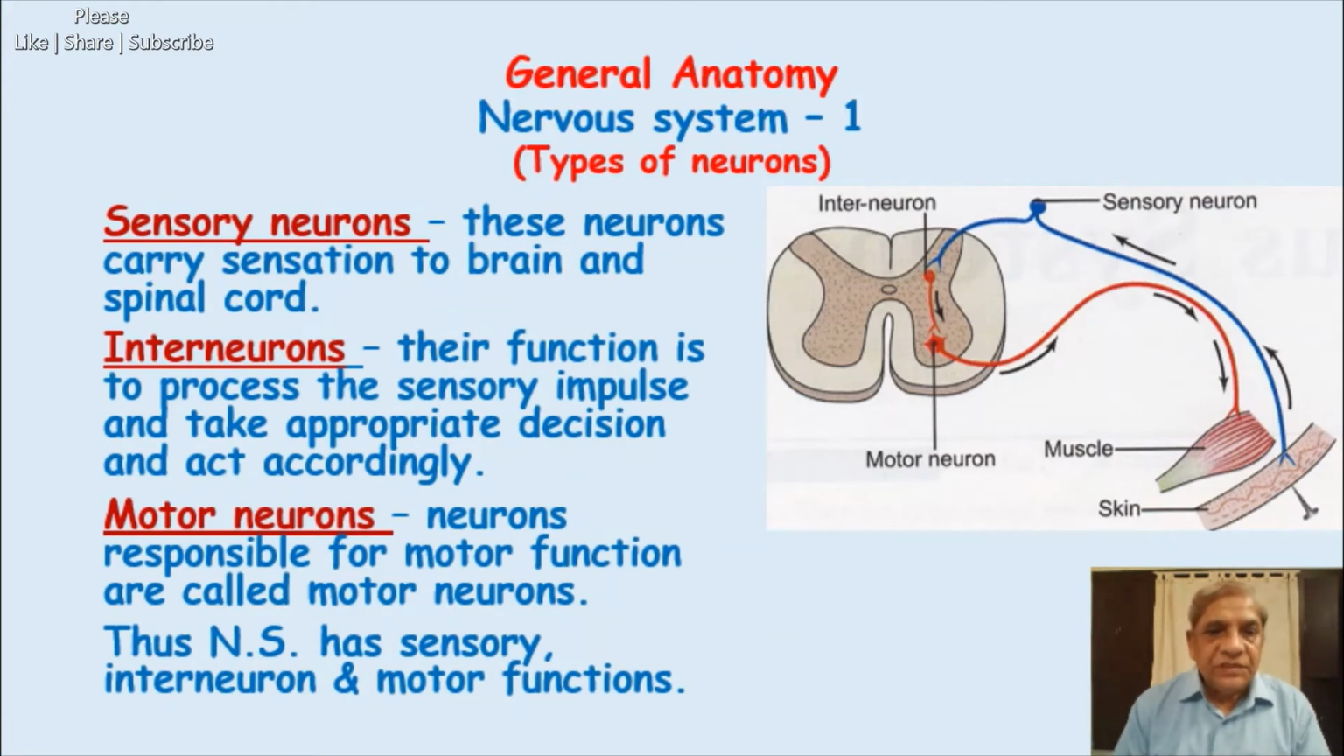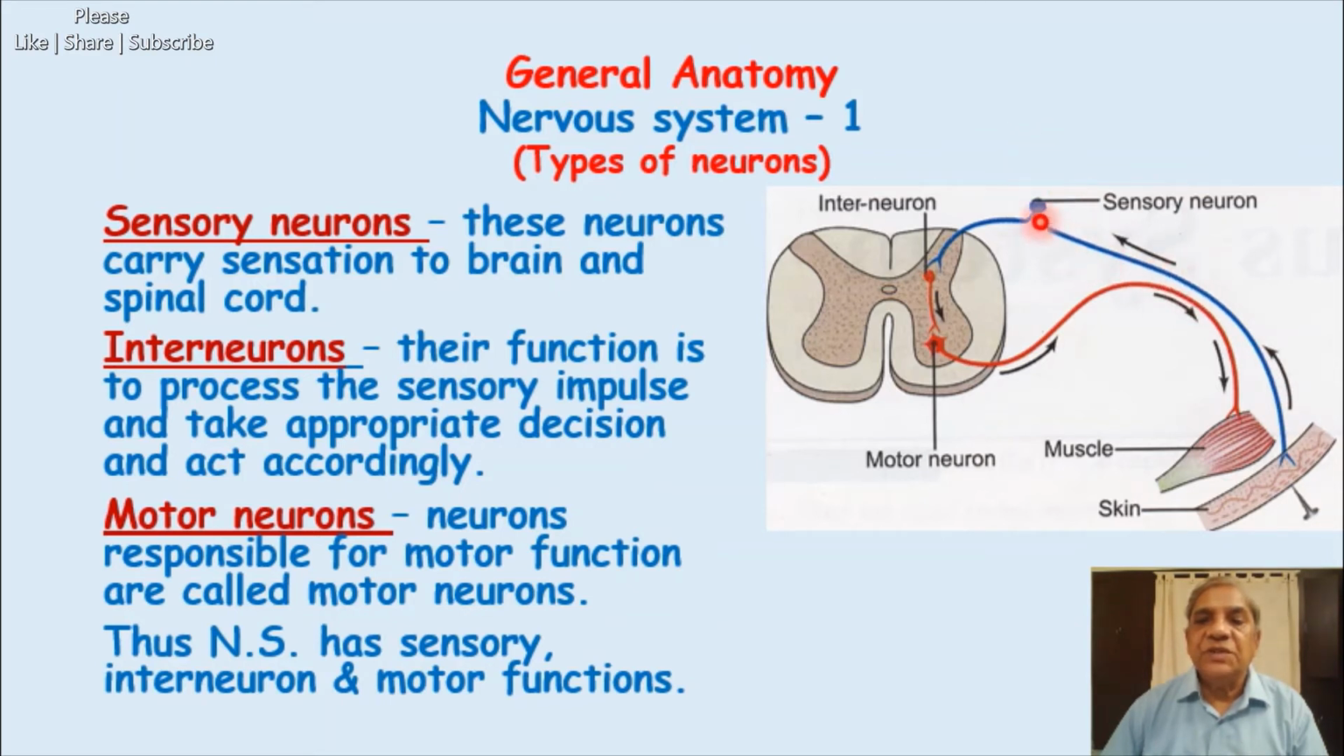Okay, the first type of neuron is the sensory neuron, and these neurons carry sensation to the brain and spinal cord. From where are they bringing this sensation? The sensations are coming mostly from our skin, which is surrounded by the external atmosphere. Most of the sensations like pain, touch, and temperature, cold or heat, come from our skin, and these are brought by the sensory neuron.